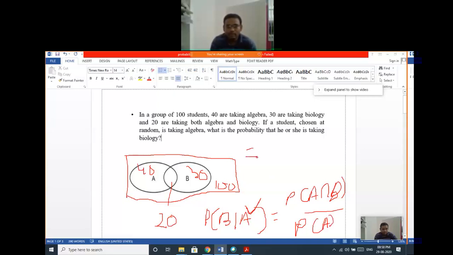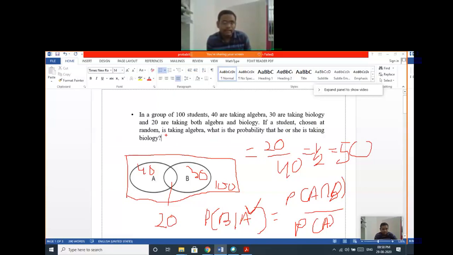So this will be exactly what is the intersection. So 20 by probability of A, which is 40. So this is 1 by 2, that is a 50% chance. So there is a 50% chance that he or she is taking biology. Okay, so this is given: if a student is chosen randomly is taking algebra. So that's why I'm mentioning that probability of A is given, you have to find the probability of B. So this is conditional probability.